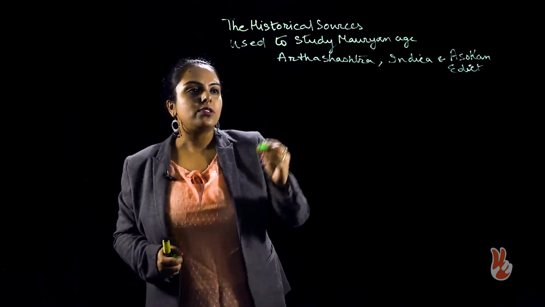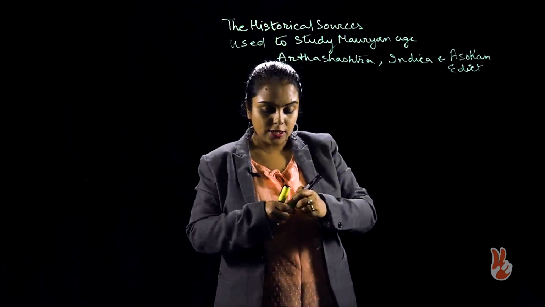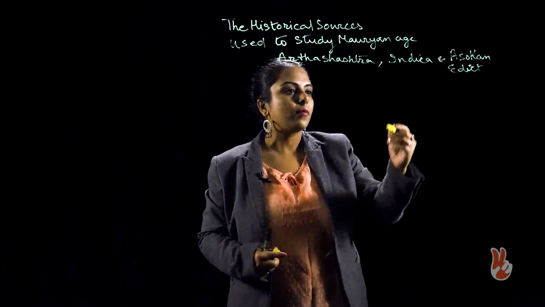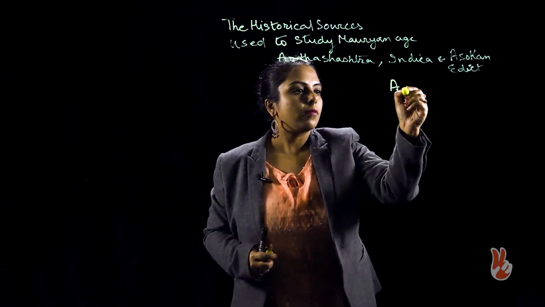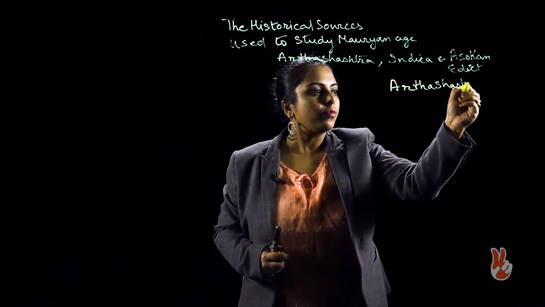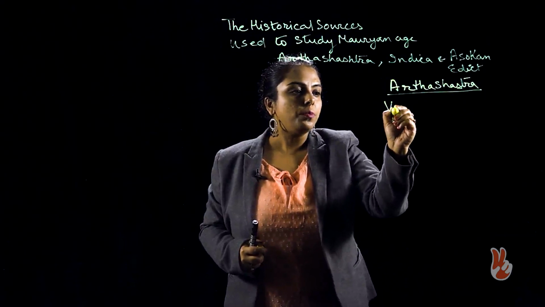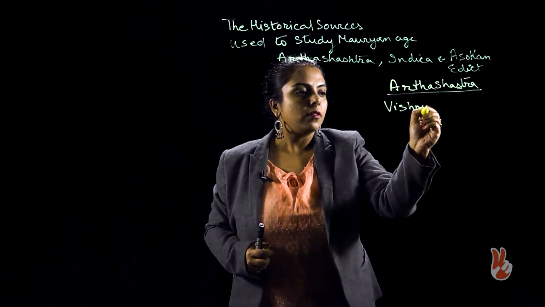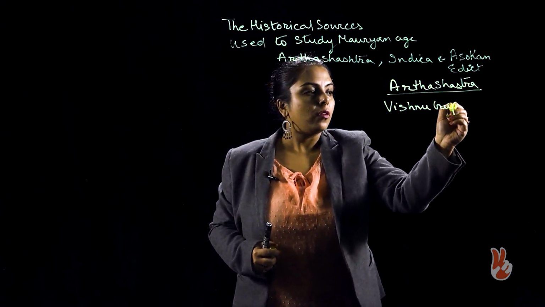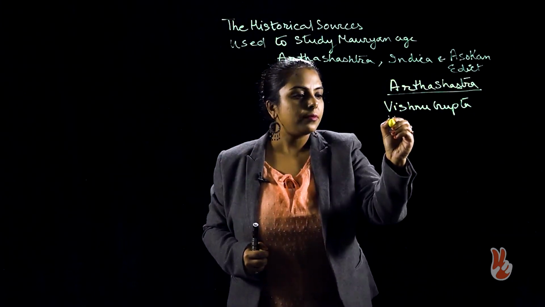First of all, it was written by a writer called, so I will start writing here, Arthashastra. It was written by a writer called Vishnugupta, whom we also give the name Kautilya.